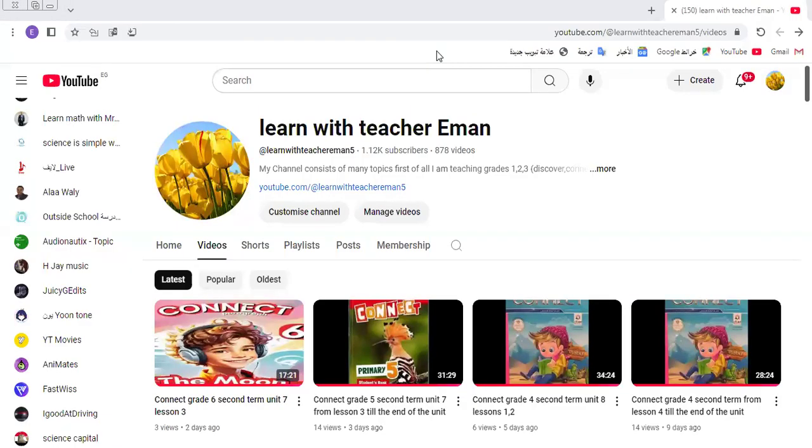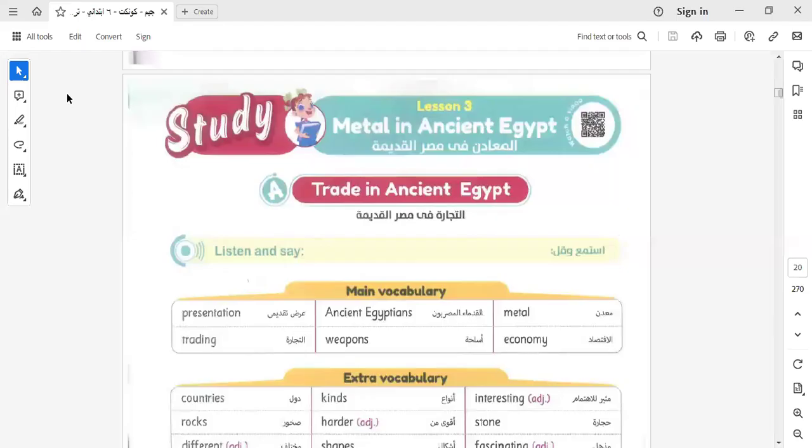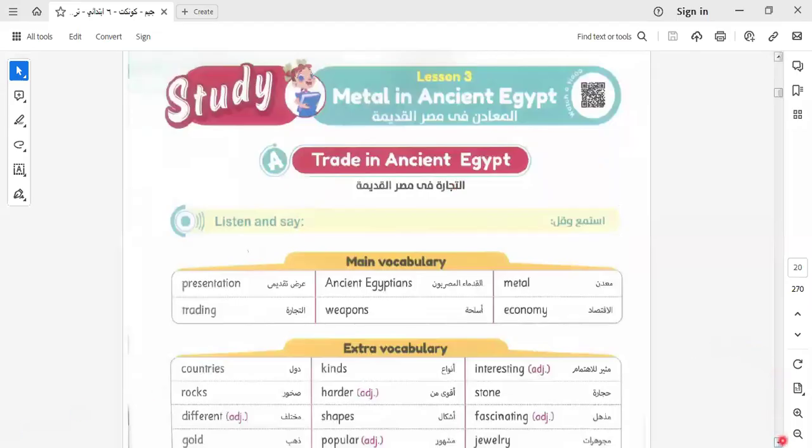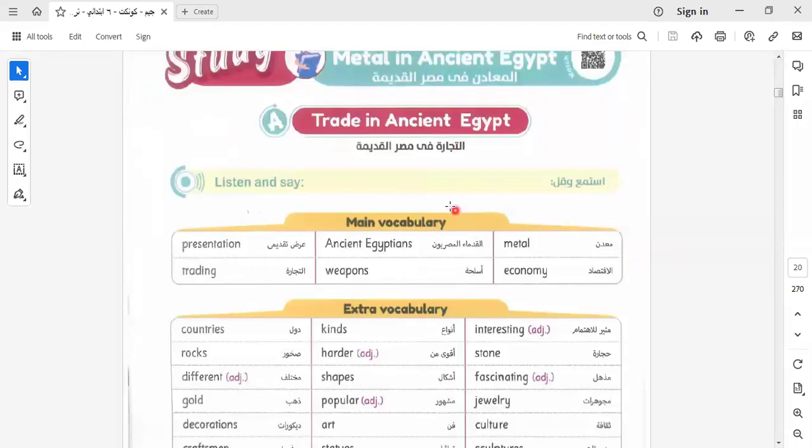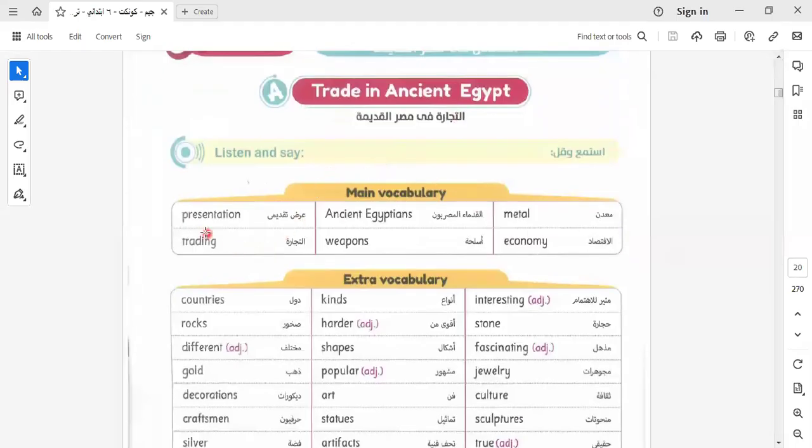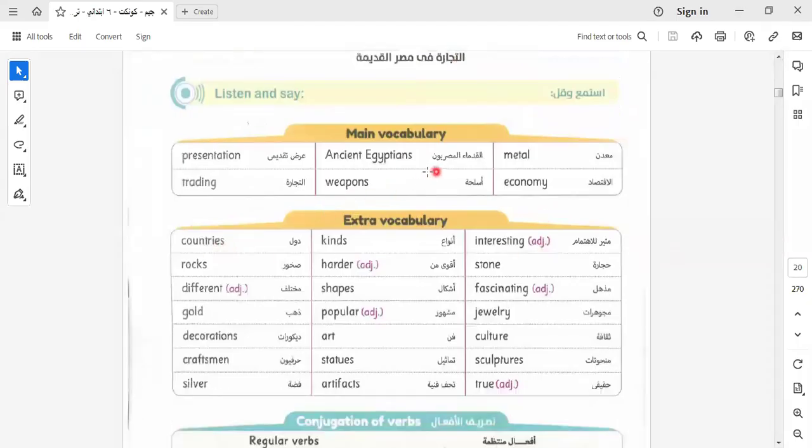Let's go to our unit lesson today. Last class, we talked about what? We talked about trade in ancient Egypt. So here we talk about this part. I will make a quick revision, then I start units 4 and 5. Okay, here we talk about presentation. We know ancient Egyptians, metal, trading, weapons, economy, and so on. And we know this vocab: countries, rocks, different, gold, decorations, craftsmen, silver, kinds, harder, shapes, popular.